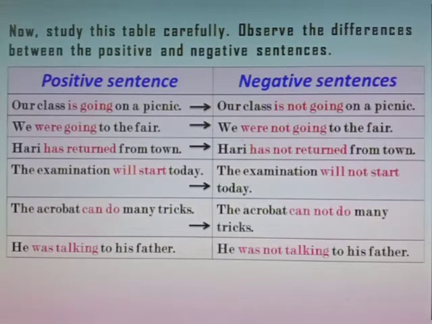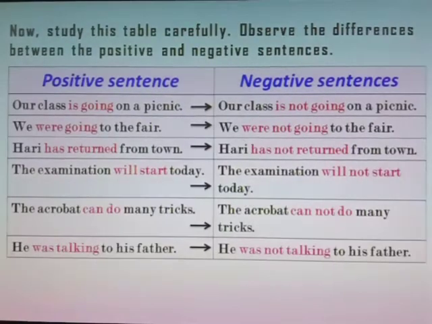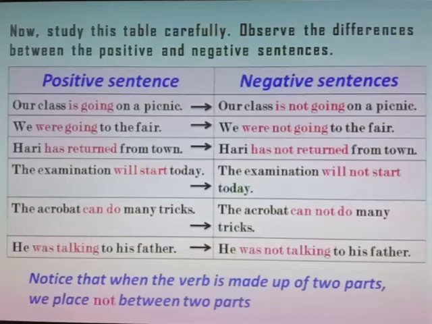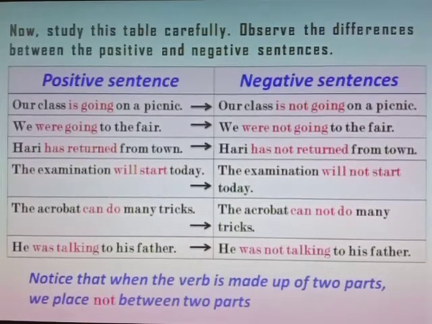He was talking to his father. He was not talking to his father. Notice that when the verb is made up of two parts, we place not between the two parts.